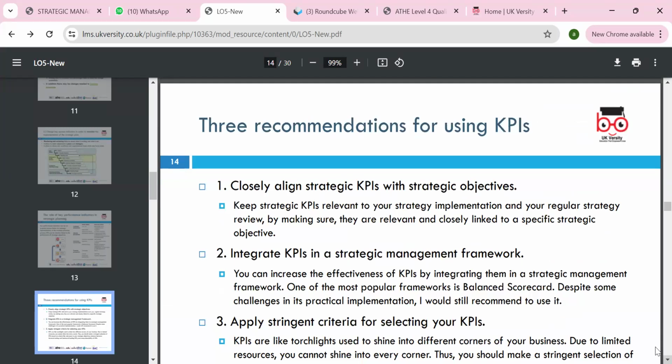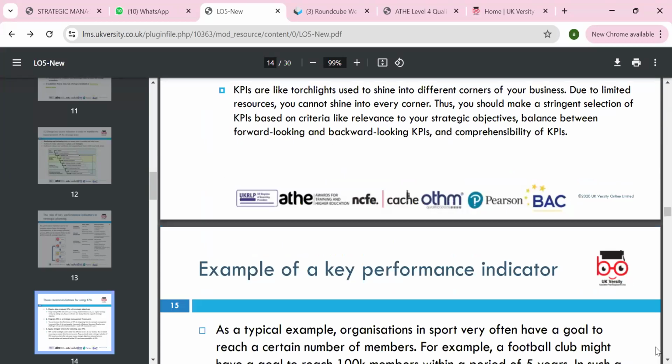Integrate this KPI into the strategic framework. You can create effective KPIs by integrating the strategic management framework, the balanced scorecard. I normally quote the example of Nokia. Why don't we have Nokia anymore? They focused on closing many research and development centers, focused on costing, but not on innovation. And Nokia stayed behind.